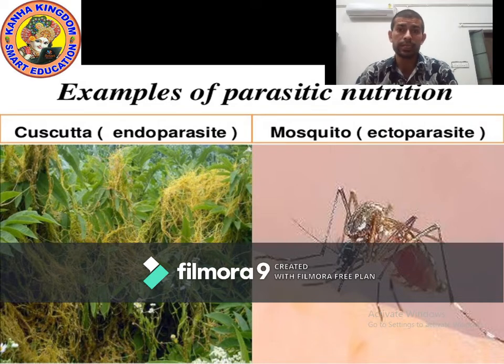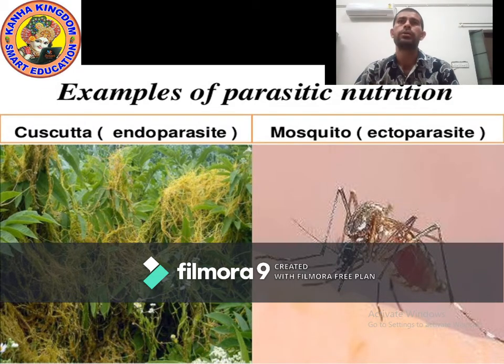Cuscuta grows on the surface of another tree and obtains food from it, and mosquito sucks our blood. So we are the host for mosquito, and different kinds of trees are host for Cuscuta.